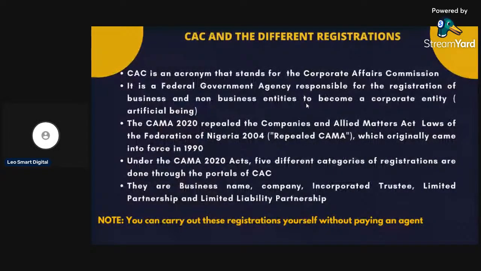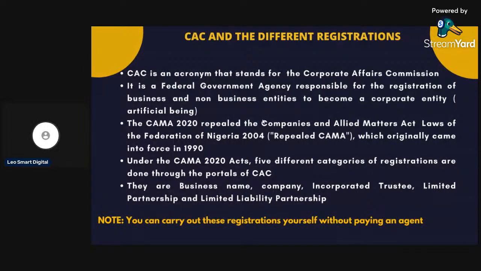CAC is an acronym that stands for the Corporate Affairs Commission. It is a federal government agency responsible for the registration of business and non-business entities to become a corporate entity, an artificial being. So when we talk about business, there are businesses that are for profit. These are the ones for profit making, and then the non-business entities, they are the non-profit organizations or not-for-profit entities.